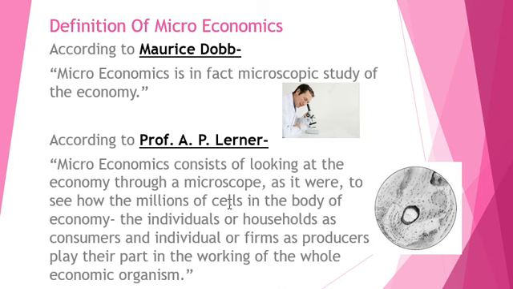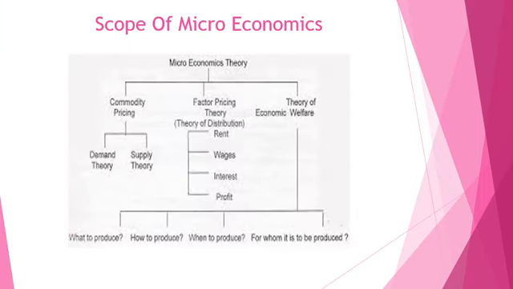Similarly, it is microeconomics that helps the whole economy to be divided into small parts, and we can understand the individuals, the households, the individual consumer, individual producer, how they work, how they play their part in the whole economy. Okay? So, this is what we have understood with the definition of microeconomics and macroeconomics.